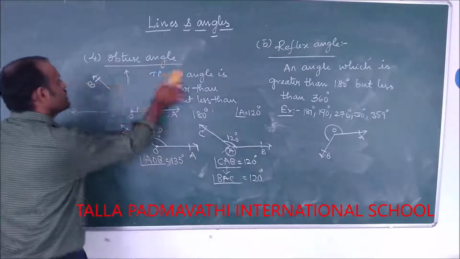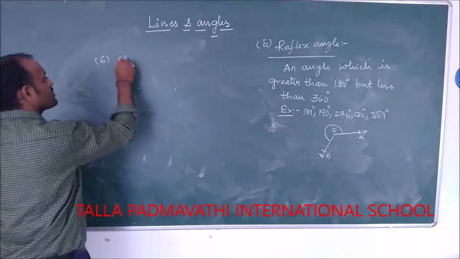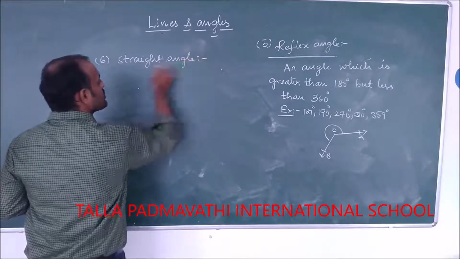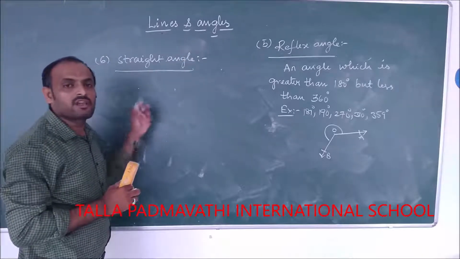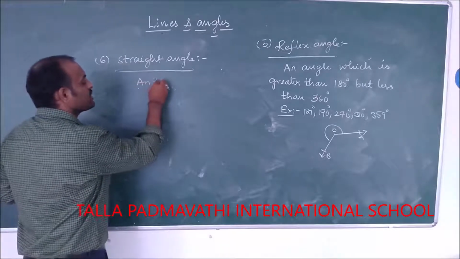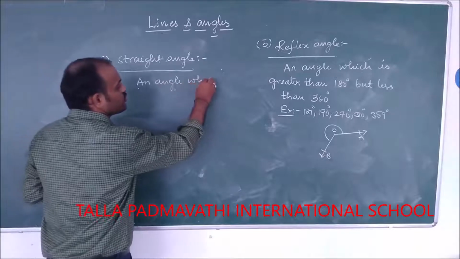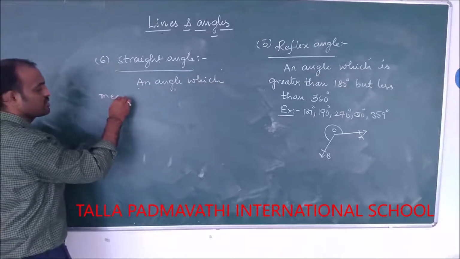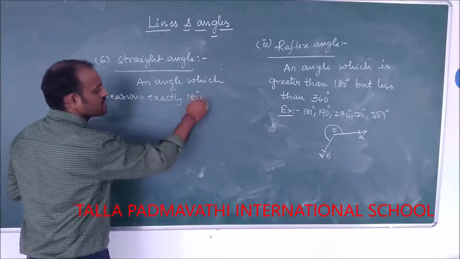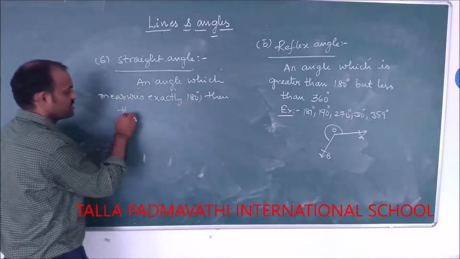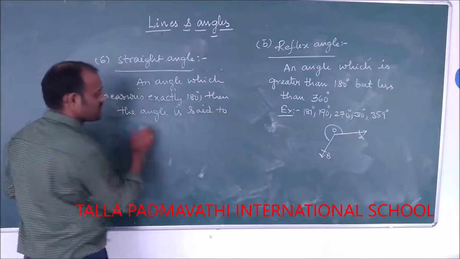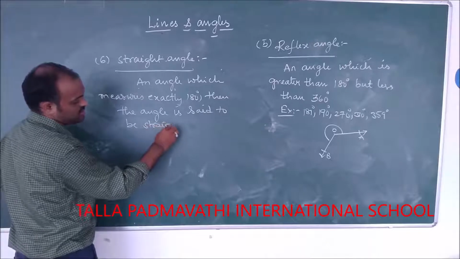Next comes straight angle. So what do you mean by straight angle? The angle which measures exactly 180 degrees. An angle which measures exactly 180 degrees, then the angle is said to be a straight angle.